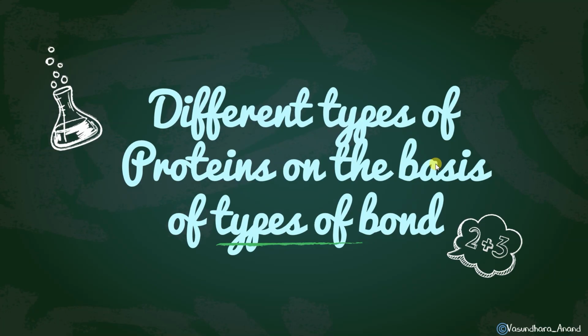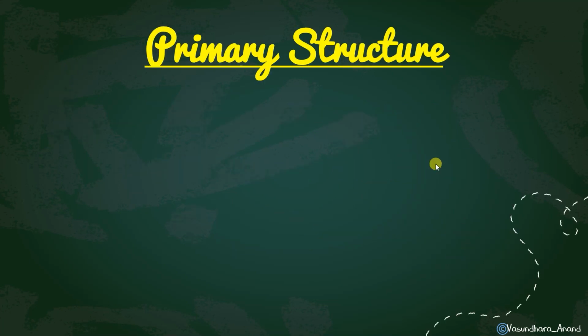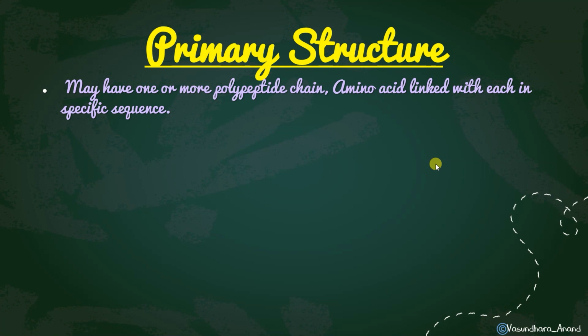Now, different types of protein on the basis of types of bond. Which type of bond is present between the proteins? On that basis, the proteins are again classified, and they are of 4 types. First is primary structure. Primary structure means it will be straight, it will not be coiled, and it may have one or more polypeptide chains, obviously. Amino acids are linked with each other in a specific sequence. There will be a specific sequence. How?